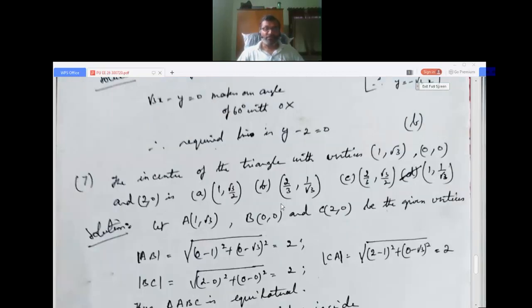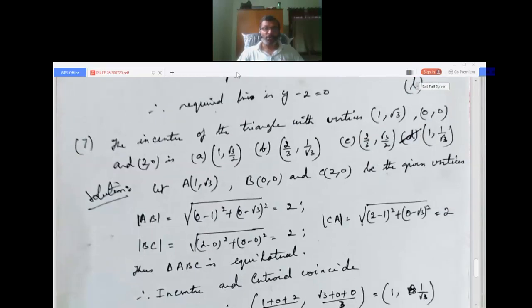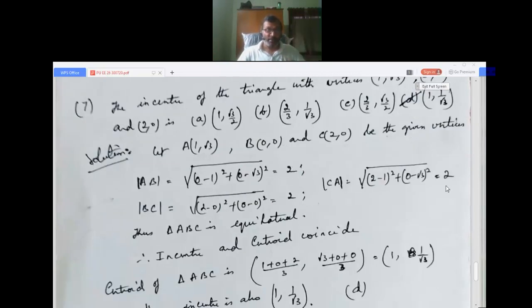The incenter of the triangle with vertices (1, root 3), (0, 0) and (2, 0) is: 1 by root 3 comma root 3 by 2, 2 by 3 comma 1 by root 3, 2 by 3 comma root 3 by 2, or 1 comma 1 by root 3. So now we take the 3 points. First we see what type of triangle it is. We find AB, BC and CA by the distance formula, and we see all the three are the same. When all the three are the same, it is equilateral.